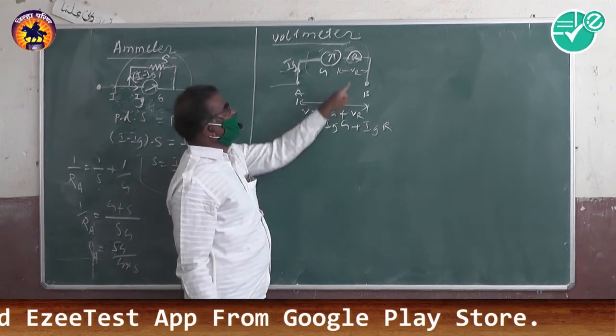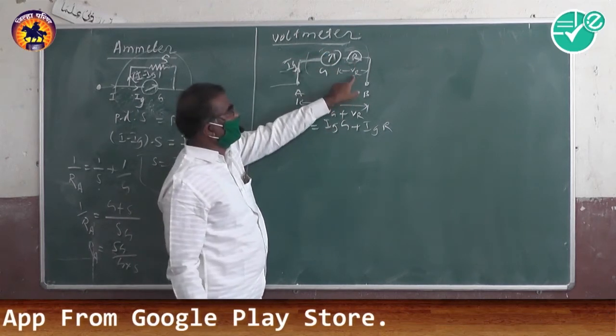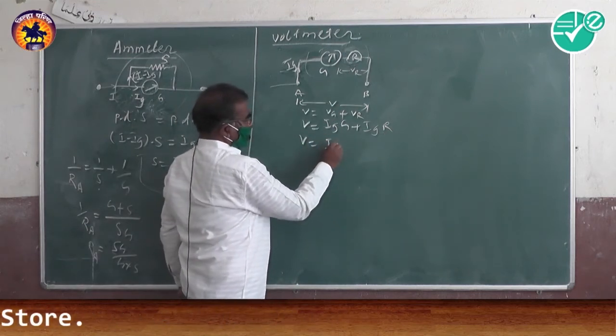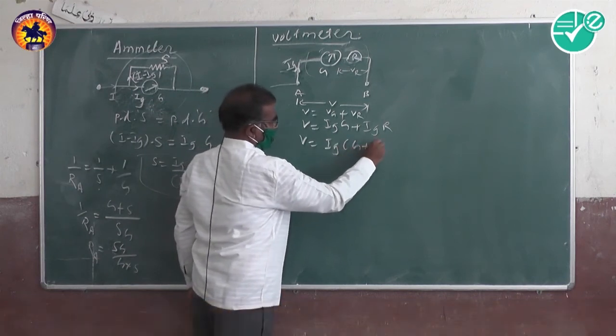The potential difference across the resistance is Ig into R, so V equals Ig (G plus R).